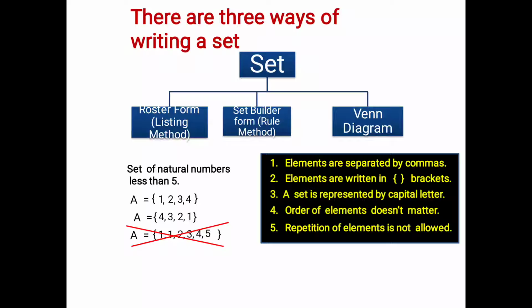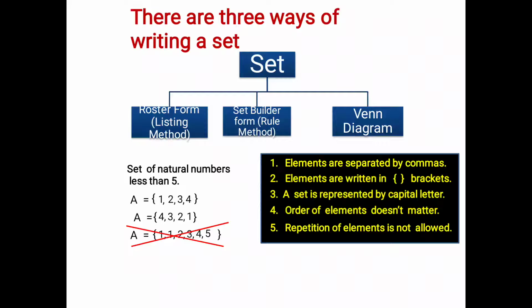Fine. So keep 5 things in your mind. 1, 2, 3, 4 in this case are nothing but elements or members. They are separated by comma is the first thing. They are written in curly brackets. Set is always denoted by a capital letter. Order is not important and repetition of elements is not allowed.